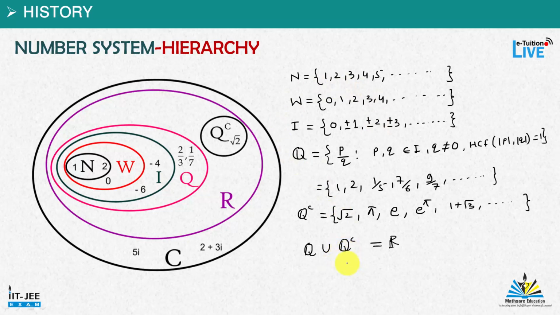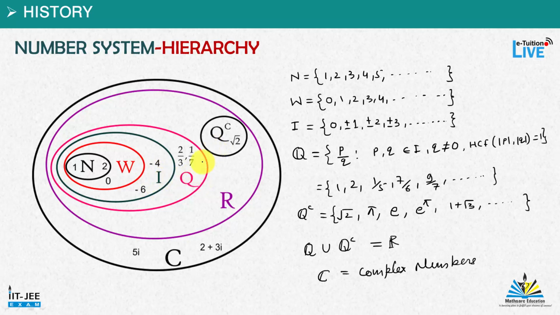So all these numbers are said to be real numbers. And then we come up with the idea of the imaginary number i, and then we define a complex number C. C is for complex numbers. As you can see here, the natural numbers are a subset of whole numbers, whole numbers are a subset of integers, and integers are a subset of rational numbers.